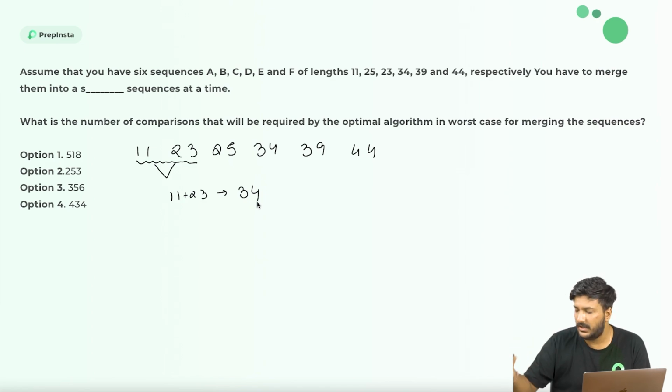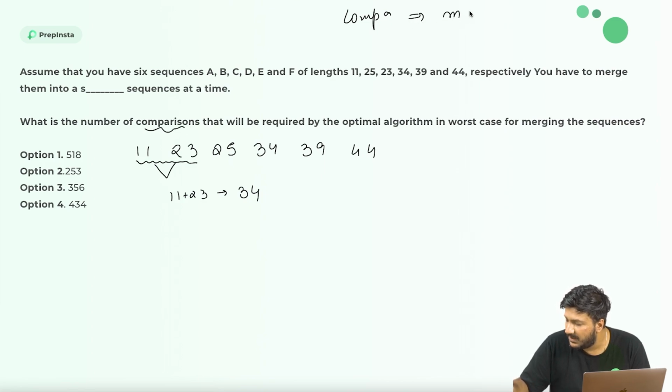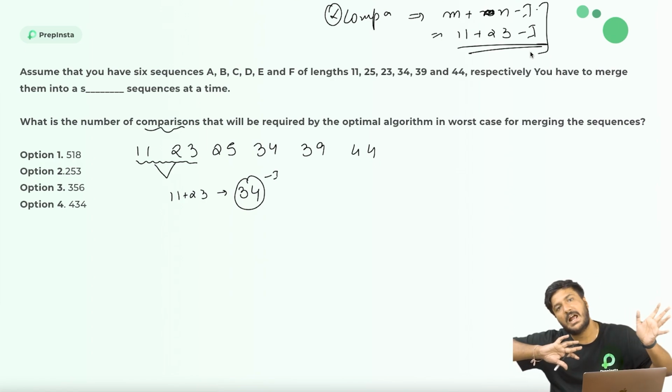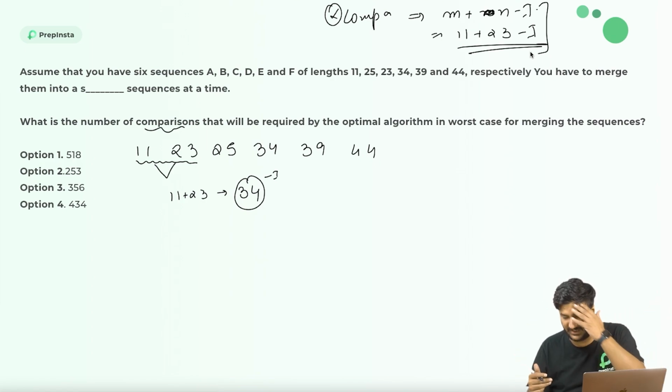And according to the algorithm, the number of comparisons, because we have to calculate the number of comparisons, the formula for that is m plus n minus 1. So in this case, it would be 11 plus 23 minus 1. For the time being, I will not calculate the comparison, because whatever the comparisons are, they are basically this number minus 1, right? I'll use this formula at the very end of the video for each and everything.